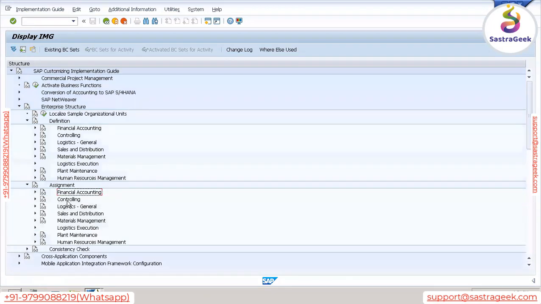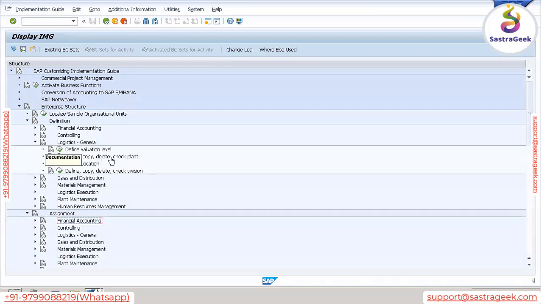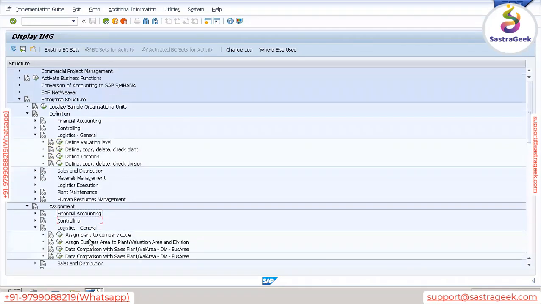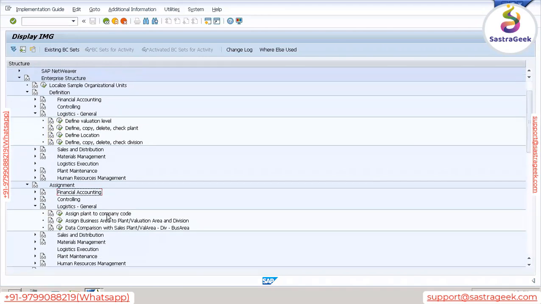Next is controlling. We didn't define anything, so controlling is not required. Under logistics general, here we defined plant and division. So let's go under this assignment part. Here we need to assign plant to company code. Just execute this.